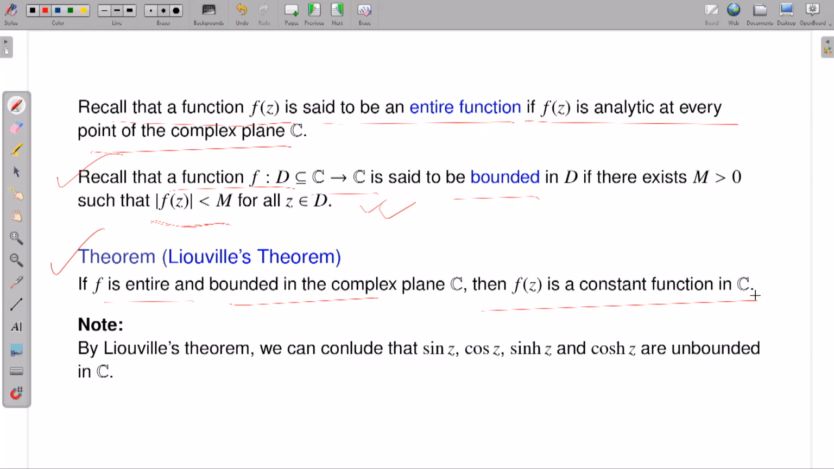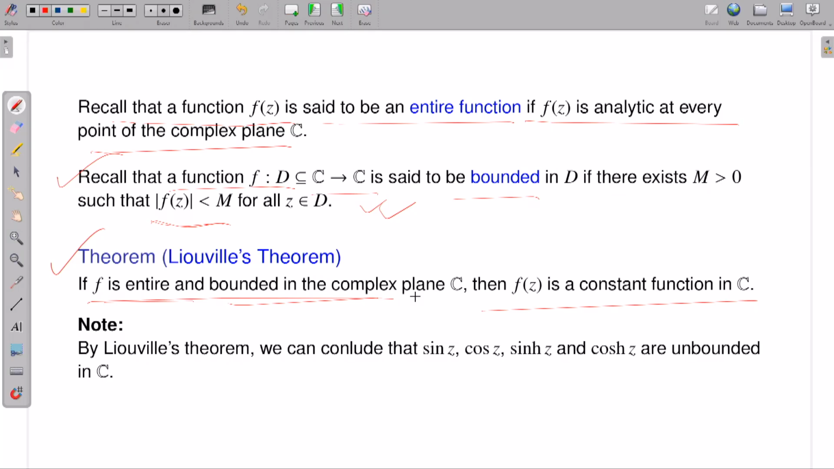But in real analysis, you have the sine function and cosine function. These are infinitely differentiable functions, these are bounded functions, but these are not constant. Okay, so this is one of the beautiful theorems in complex analysis, that if my function f is entire and if it is bounded, it has to be constant. You do not have any other choice.